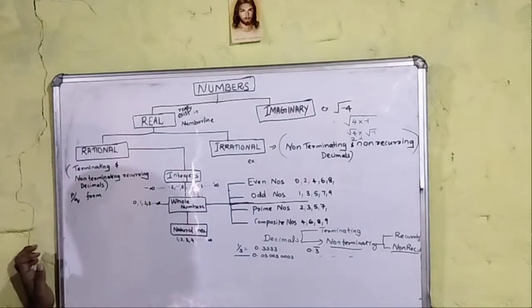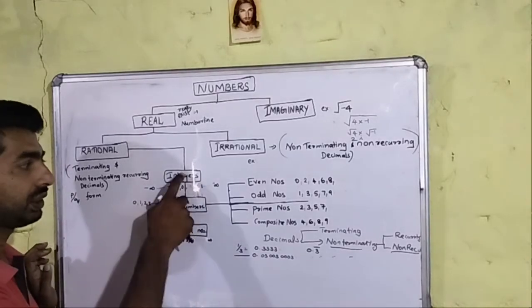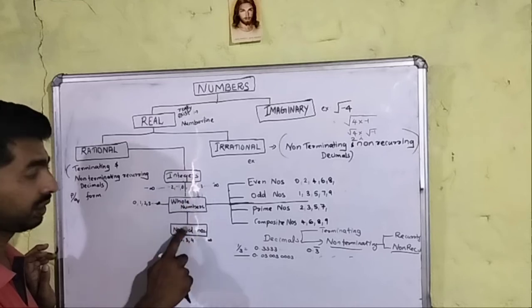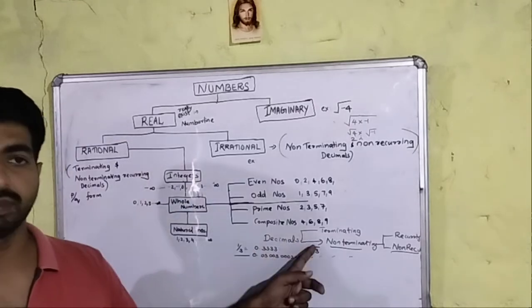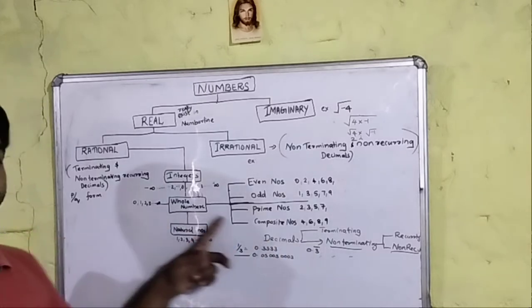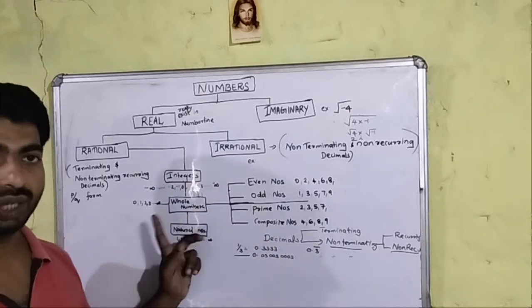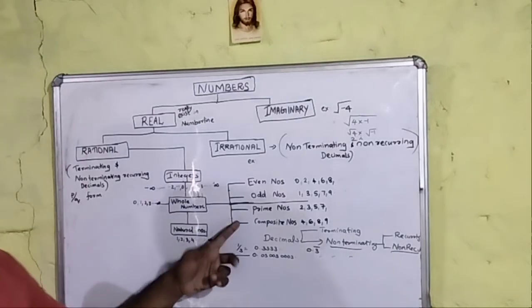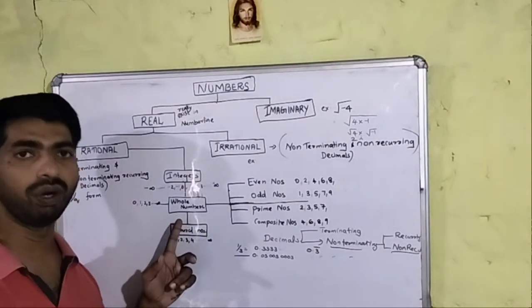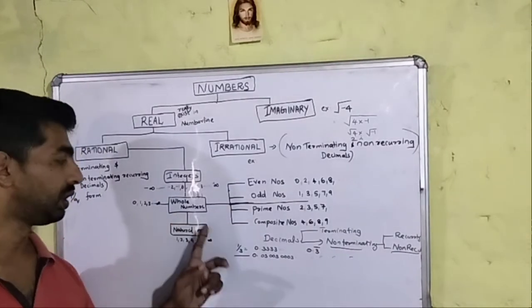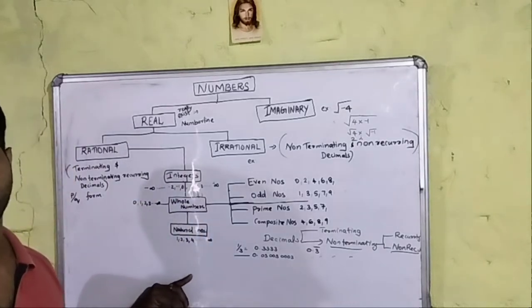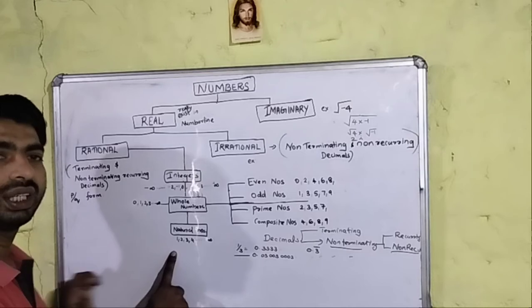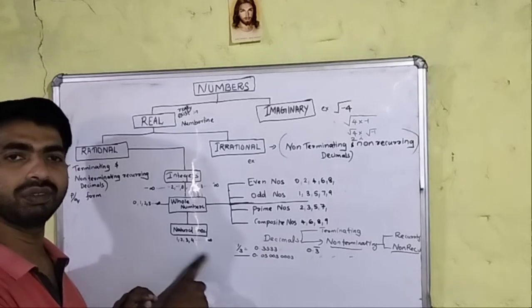Yes. A whole number is a subset of integers, but we have only 0 and positive numbers, which means 0, 1, 2, 3, 4, 5, like that up to infinity. That is a whole number. And another subset of whole numbers is what is known as natural numbers. Natural numbers start from 1, 2, 3, 4, like that.